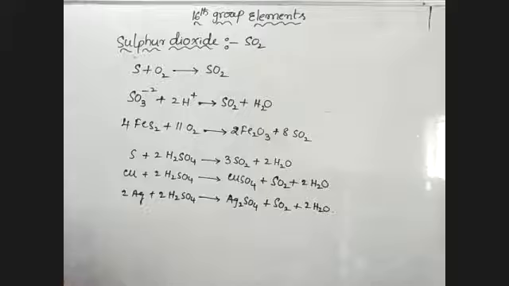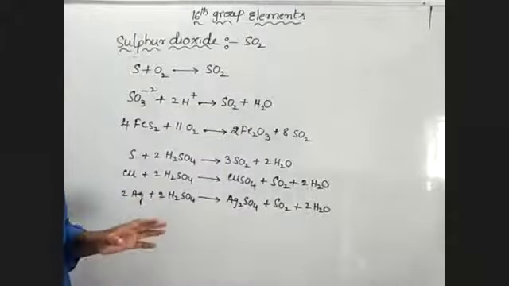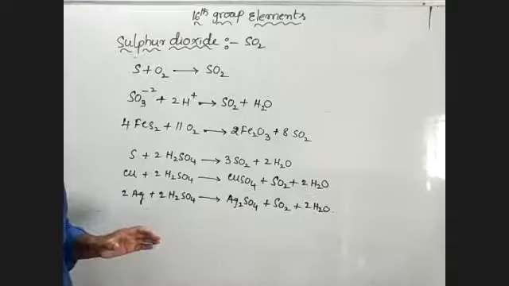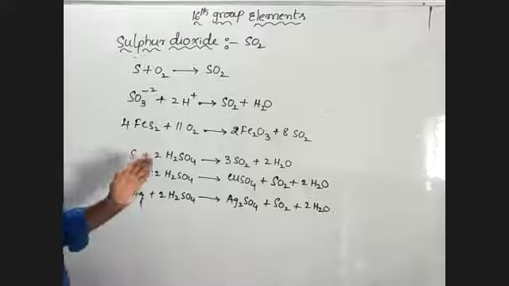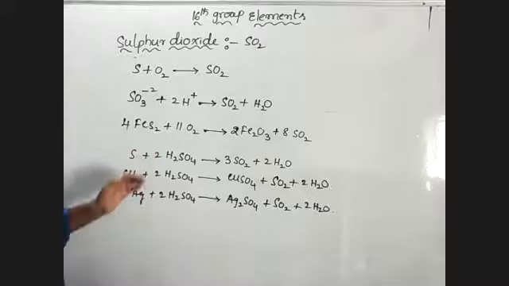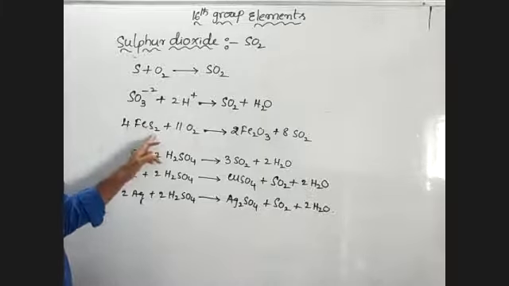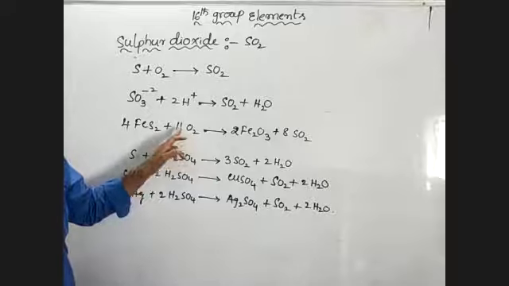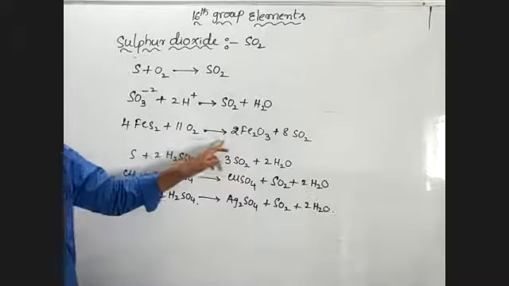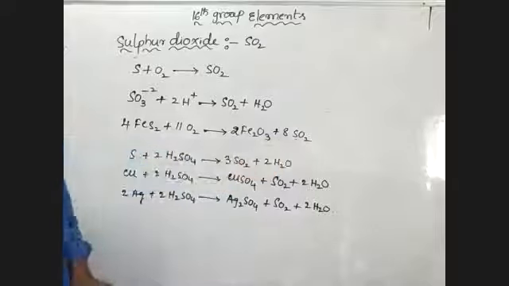Another one: SO2 is formed as a byproduct of roasting of sulfide ore. This sulfide ore is FeS2, iron sulfide. When it reacts with oxygen, it forms ferric oxide and sulfur dioxide.